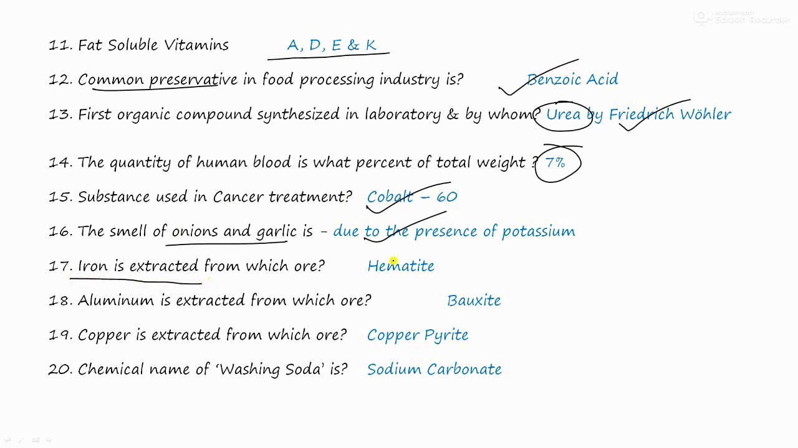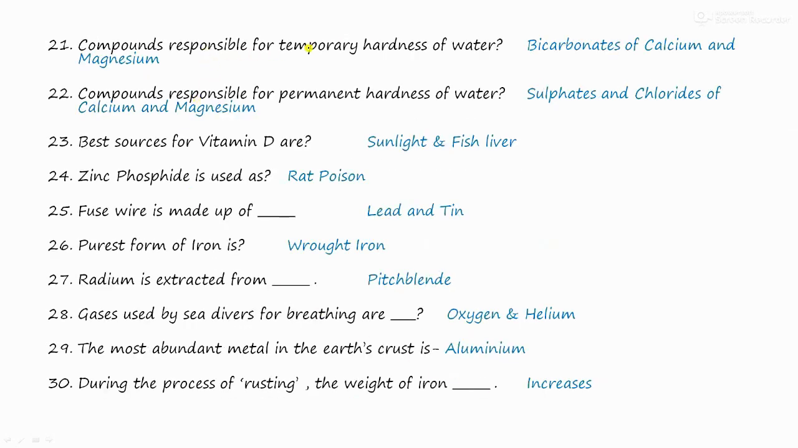Iron is extracted from the ore of hematite, aluminium is extracted from the ore of bauxite, and copper is extracted from copper pyrite. The chemical name of washing soda is sodium carbonate. The compound responsible for temporary hardness of water is bicarbonates of calcium and magnesium, and for permanent hardness of water it is sulfates and chlorides of calcium and magnesium.